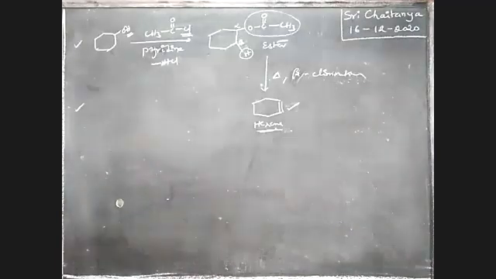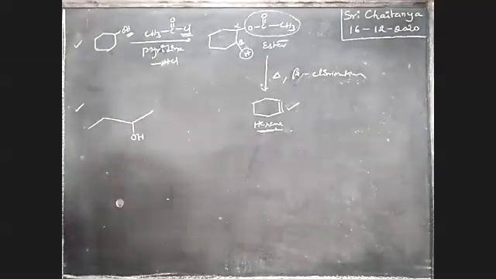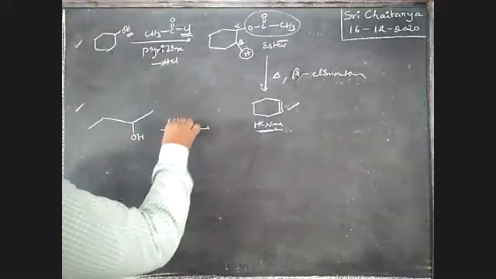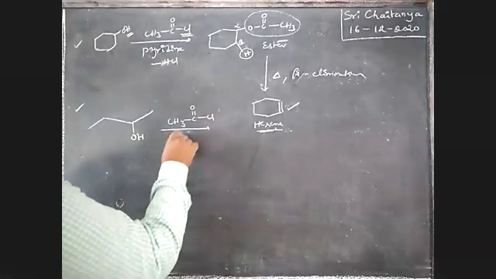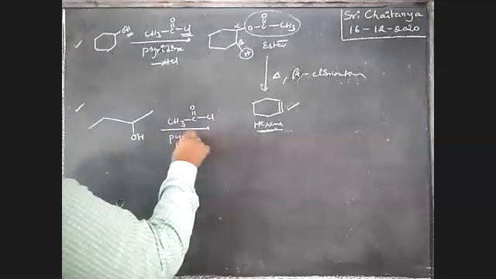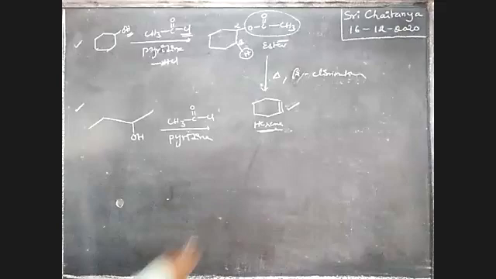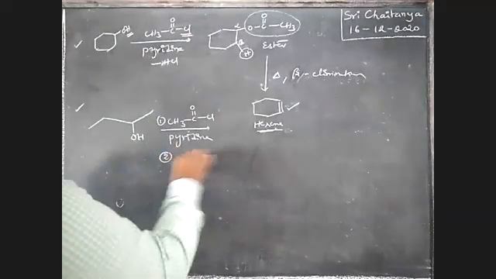What is that? This is alcohol, boys. When this alcohol reacts with CH3COCl, first of all, in the presence of pyridine as a solvent. After that, the first reagent, then the second reagent, heated strongly.